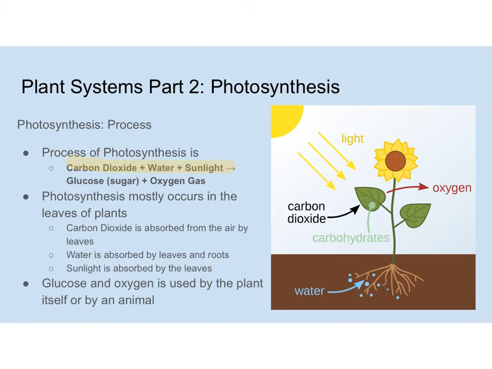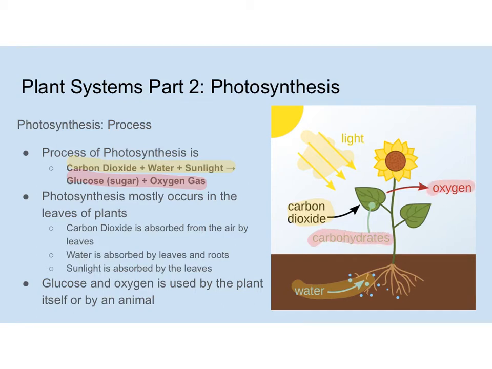So we're going to take all these three things, combine them together, and what we get out is glucose, also known as sugar, or also known as carbohydrates. They have several names, and oxygen gas. Okay, and that's the process of photosynthesis. We've got three things going in: sunlight, carbon dioxide, and water. And then we've got two things coming out: carbohydrates and oxygen.